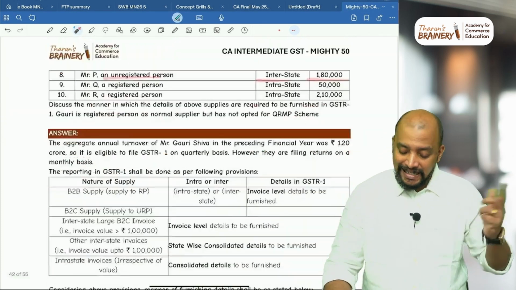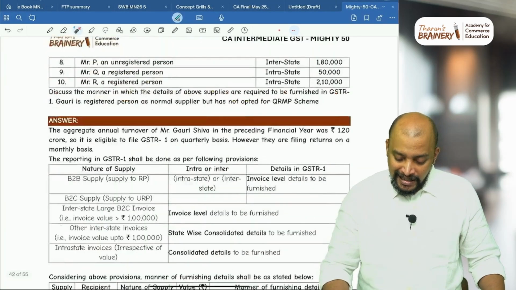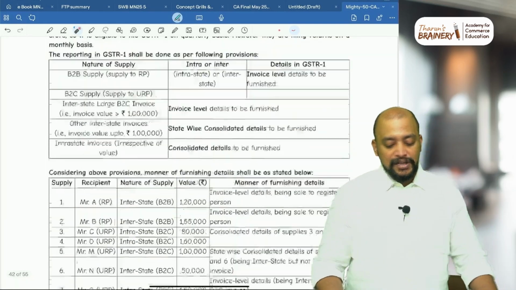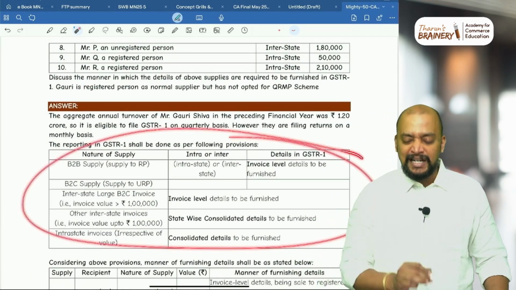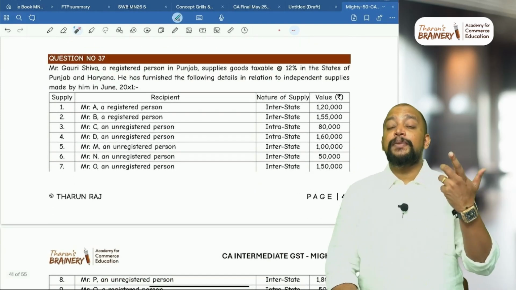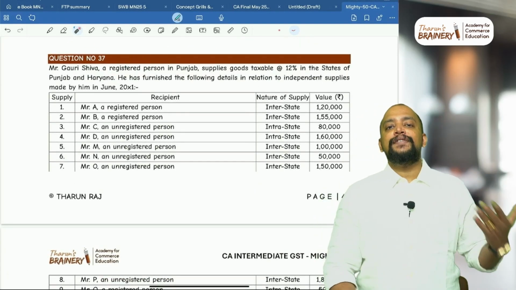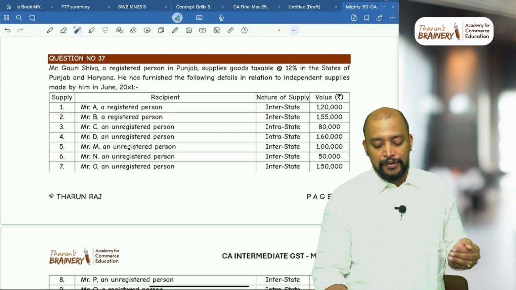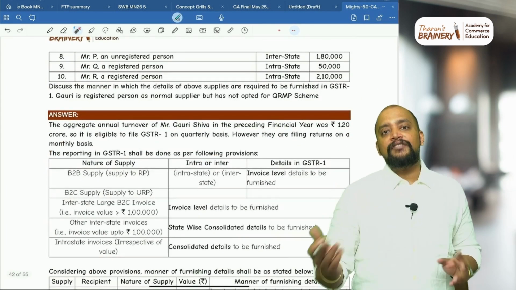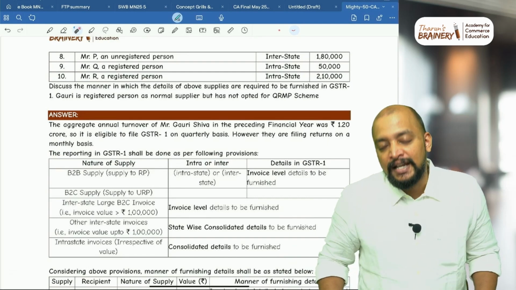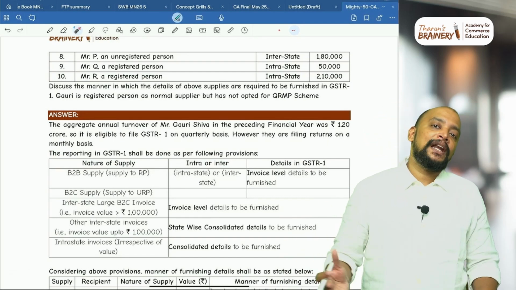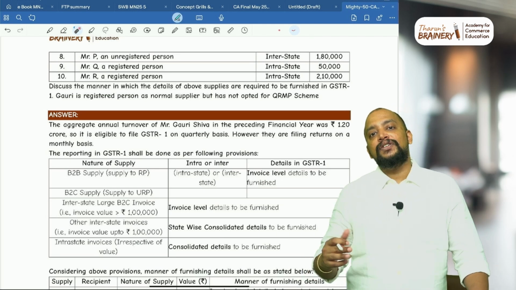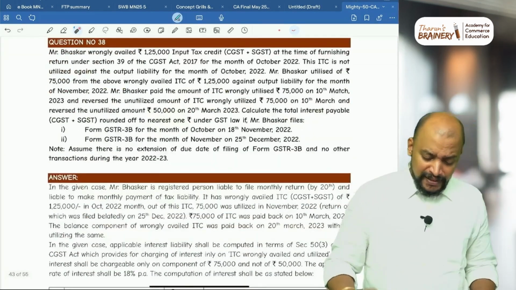B2C interstate 1 lakh 80, again invoice wise. Okay. Then next one, B2B definitely always it is invoice wise. So that's what each and every point. This is the provision that you need to write. After that you need to fill in this data, because we have an amendment related to invoice values to be reported in GSTR1. Previously 2 lakh 50, that has been reduced to 1 lakh now. So previously up to 2 lakh 50 state wise consolidation, interstate B2C, but now they have reduced it to 1 lakh. So up to 1 lakh interstate B2C will be state wise consolidation, and in other cases it will be invoice wise. Okay, that is with respect to this.